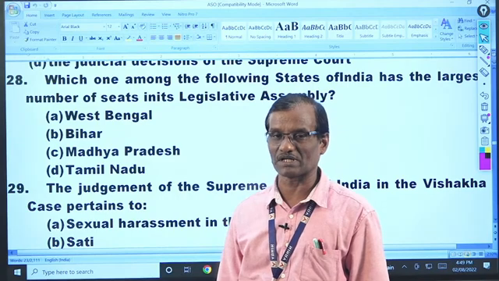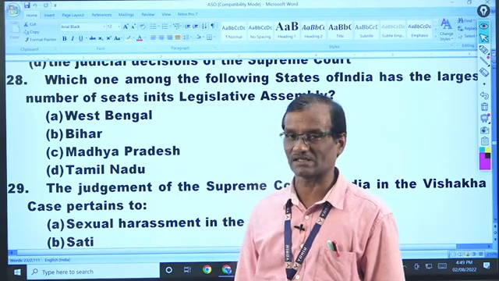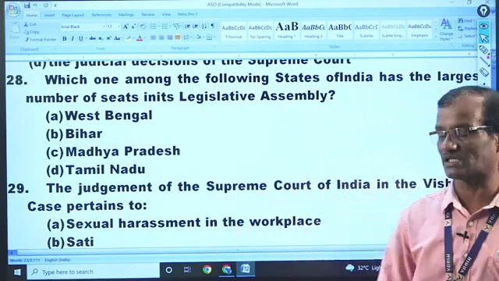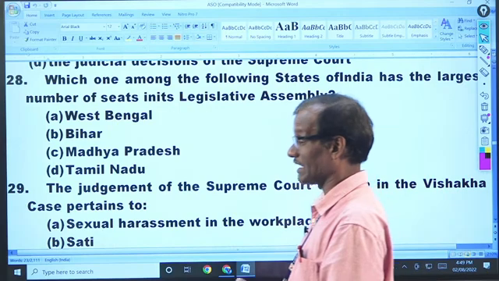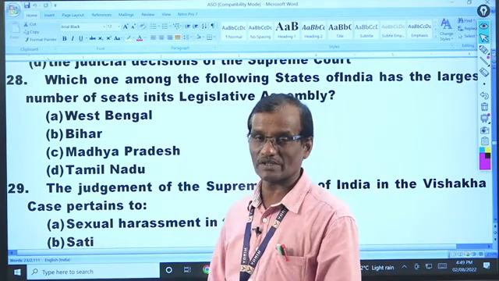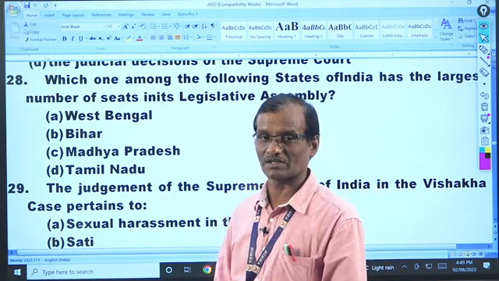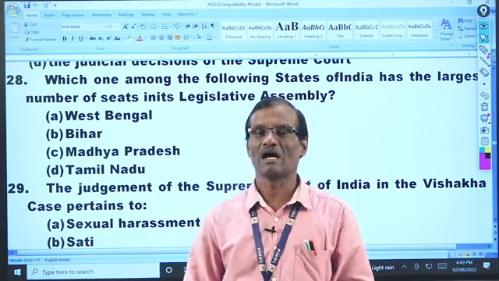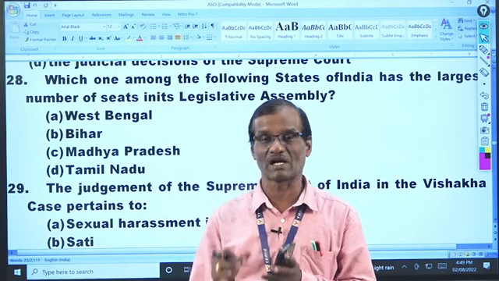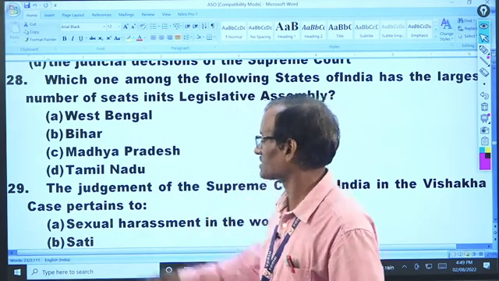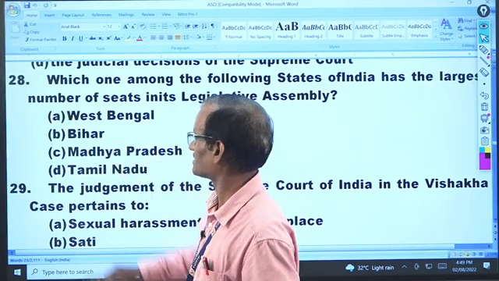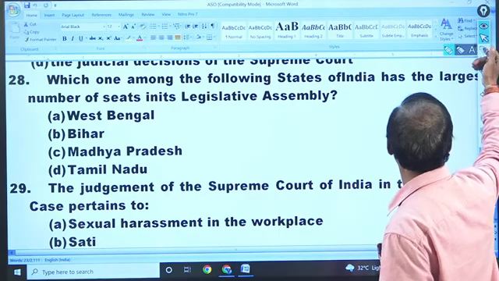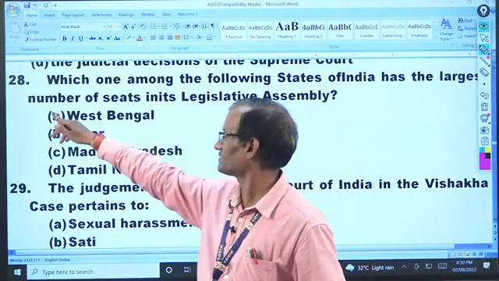You can also expect a question on that line, because elections are being held, and the questions today are focused on the current status of everything. So always focus on the current status of everything, like the strength of legislative assemblies in India in descending or ascending order. So you can see that is West Bengal, the second largest legislative assembly in India after Uttar Pradesh.